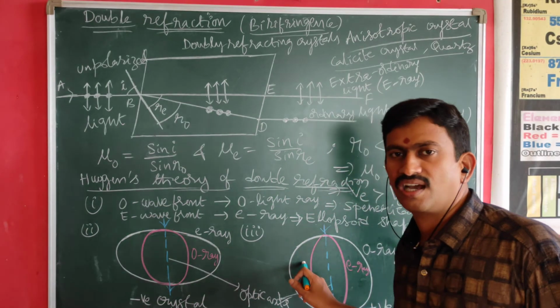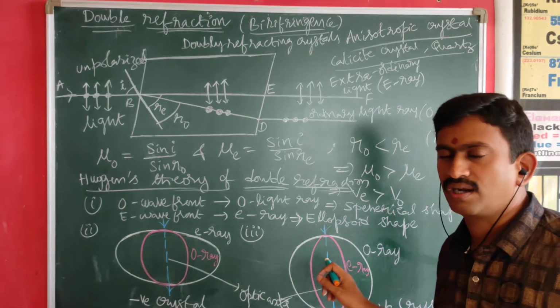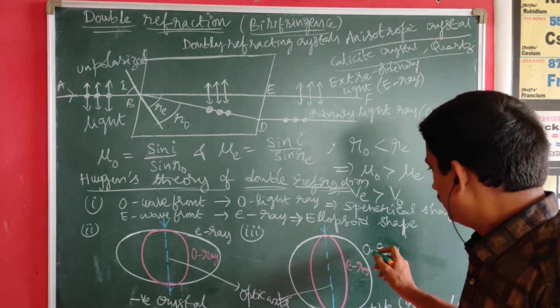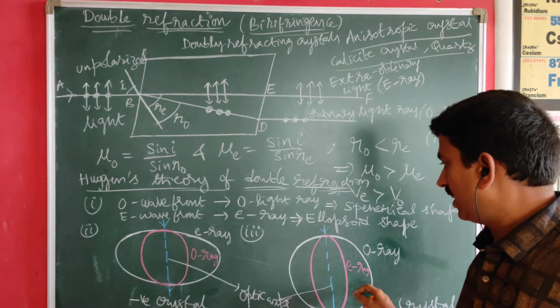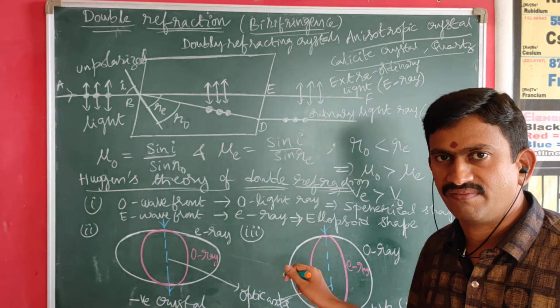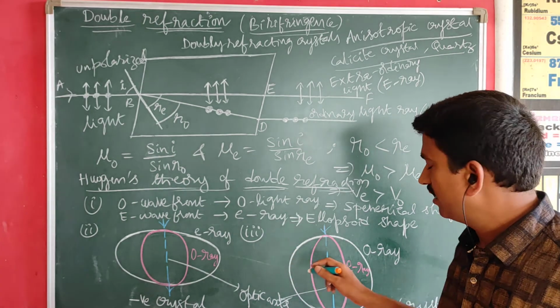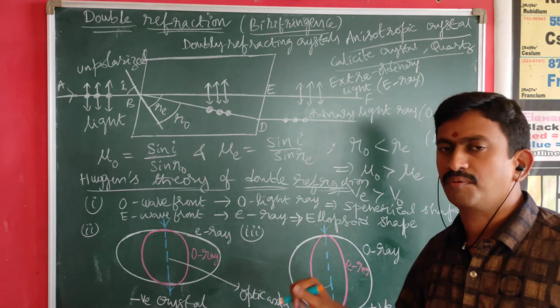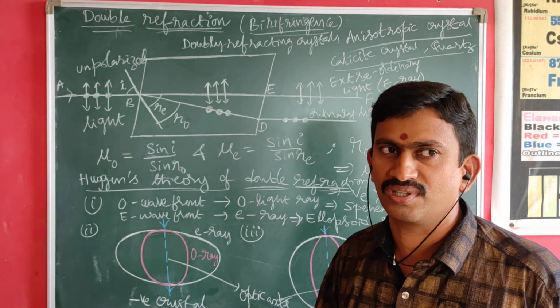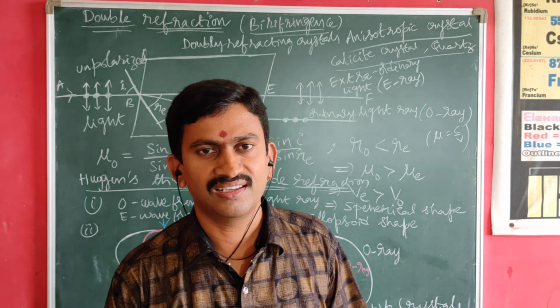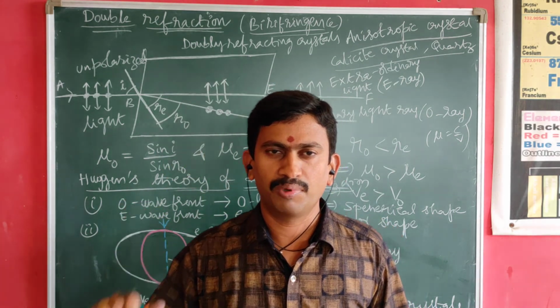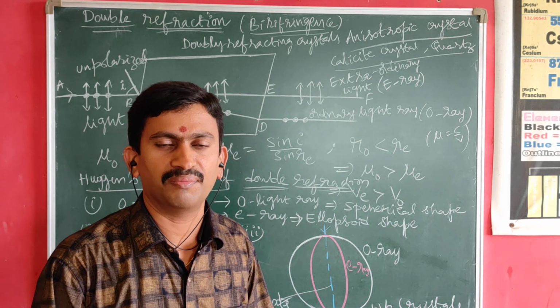In certain crystals called positive crystals, for example quartz crystal, the ordinary ray has the same velocity, but the extraordinary ray travels slower than the ordinary ray in all directions except along the optic axis. Along the optic axis, both the rays travel with the same velocity. This is regarding double refraction and Huygens theory of double refraction.